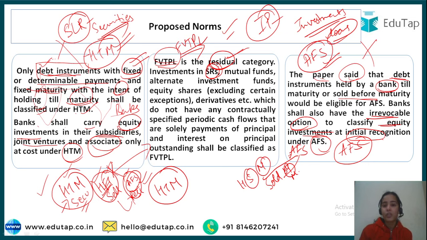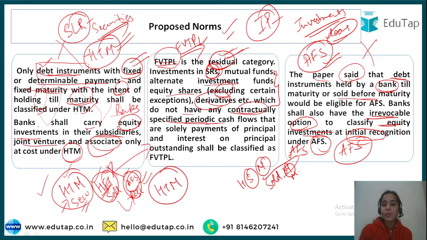Such kind of receipts are not debt instruments, and they are not equity instruments. So in which category should they come? Such kind of security receipts, the mutual funds, the alternate investment funds, equity shares excluding certain exceptions, and the derivatives, in which category should these come? They come under the residual category and do not have any contractually specified periodic cash flows.